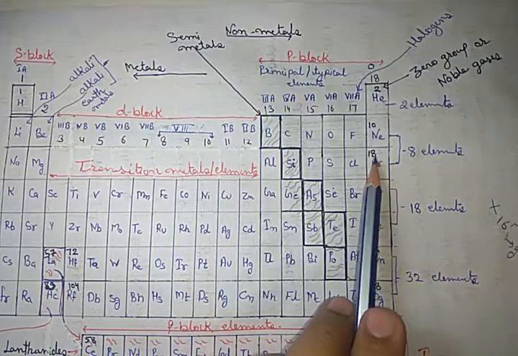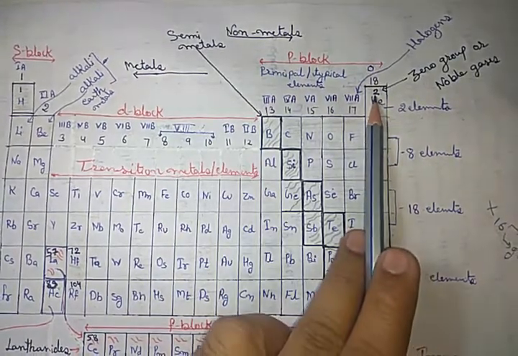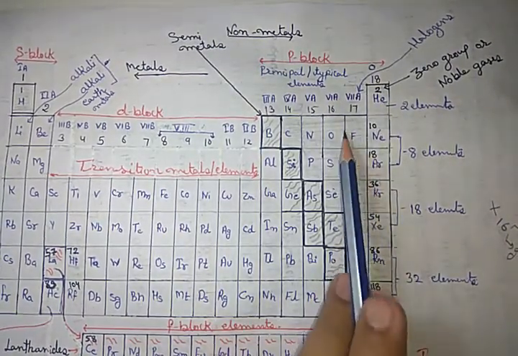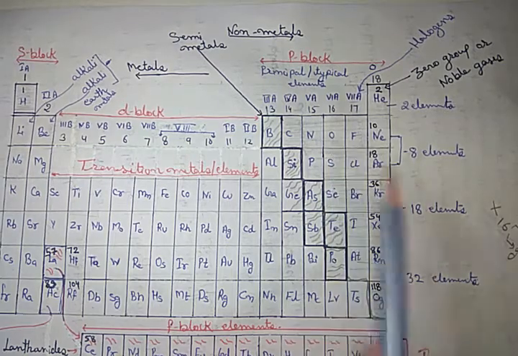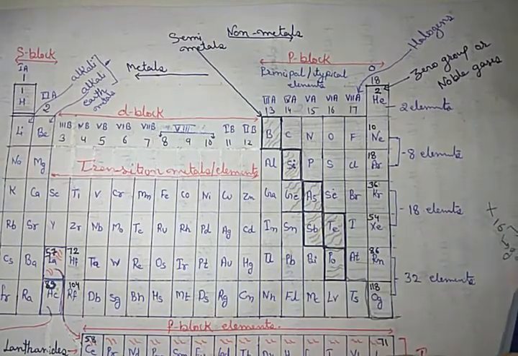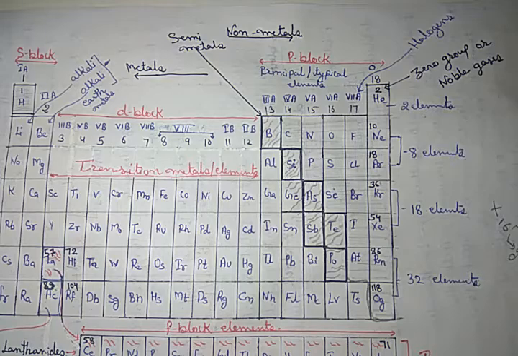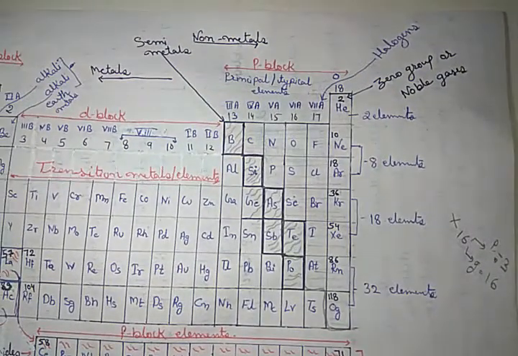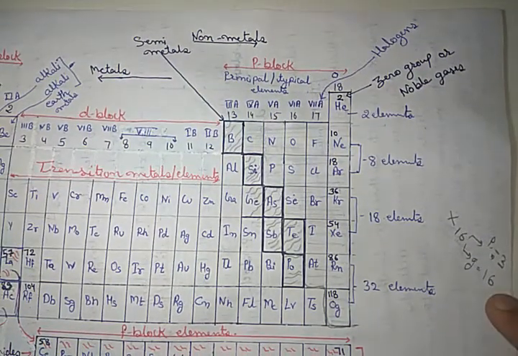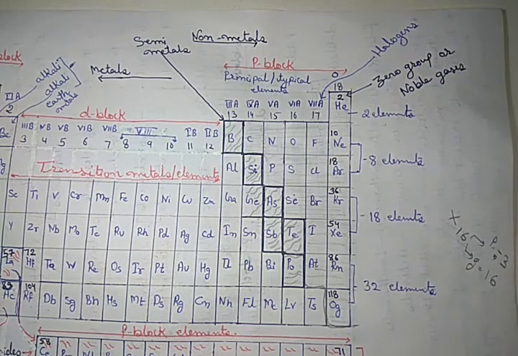Now 18 is in the 18th group, so 17 in 17, 16 in 16, so the group number becomes 16. So the answer is period number 3 and group number 16.